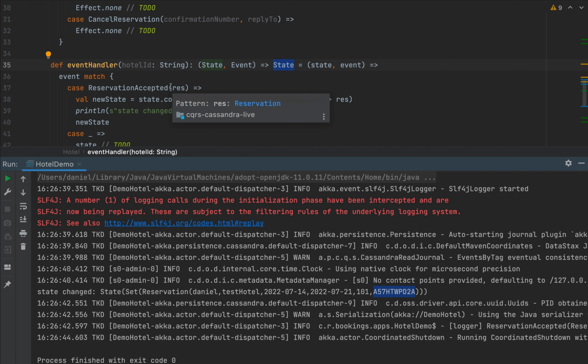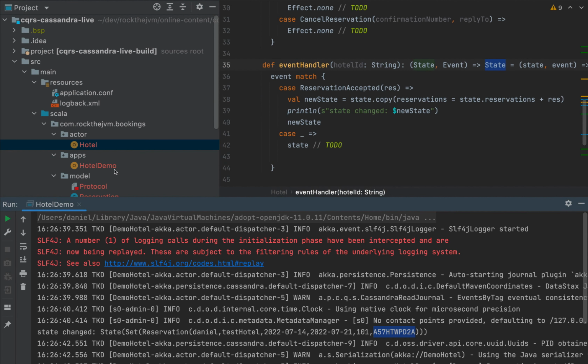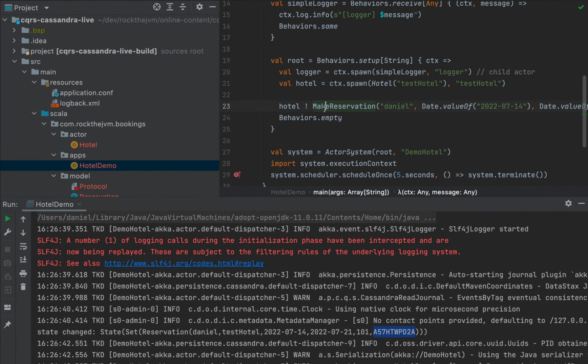Now, the best thing about this is that if I restart the application and I don't send any more messages to the hotel actor, so in hotel demo, I cut out the make reservation message or command, the hotel, because it has the test hotel persistent actor, will ask Cassandra for all the events that were associated to that persistence ID. Therefore, the state will still change to the reservation that I added in the previous run. So the hotel, upon starting the application, will restore the entire state as if nothing had happened.